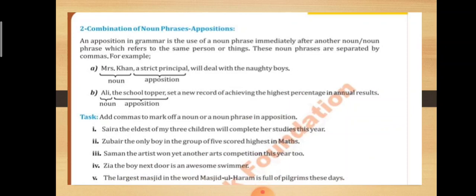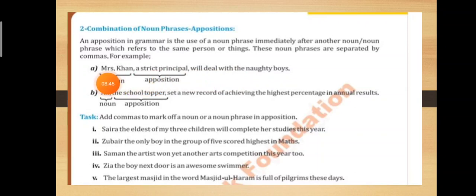Now students, the next topic of the lesson is combination of noun phrase or apposition. So we have given some examples here. Apposition in grammar is the use of a noun phrase immediately after another noun phrase which refers to the same person or thing. These noun phrases are separated by commas, for example. With this example you will be better able to understand this.